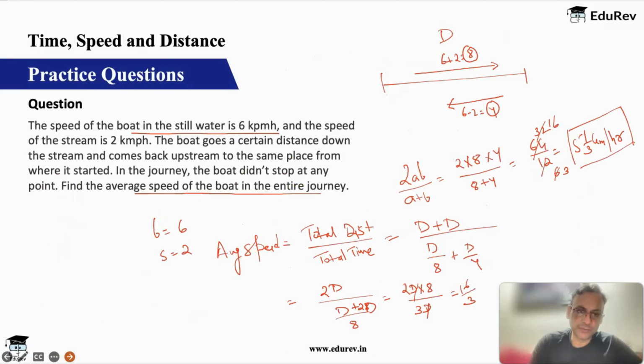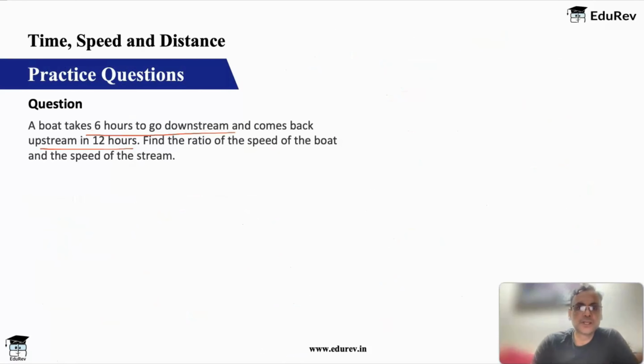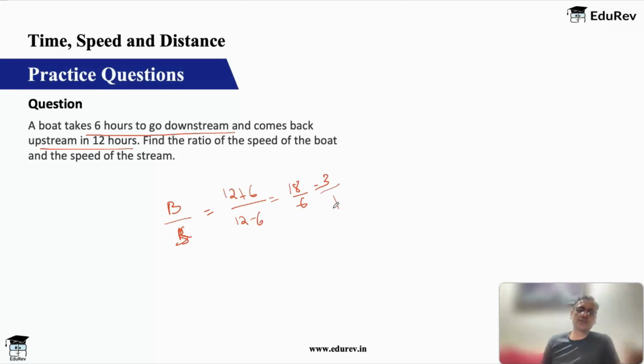So let's solve from the formula, then we'll solve from the concept. So boat upon river or stream is equal to 12 plus 6 upon 12 minus 6, which is 18 by 6 or 3:1. So the ratio is 3:1. Okay, so this directly from the formula. But in case you do not know the formula, absolutely not a problem.